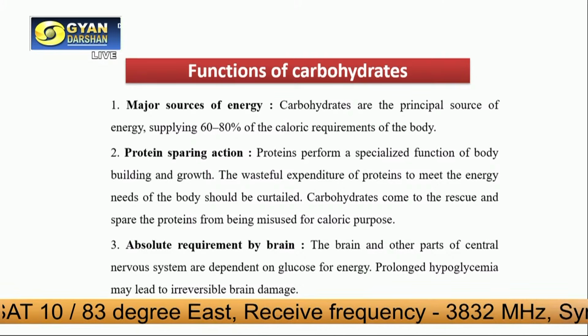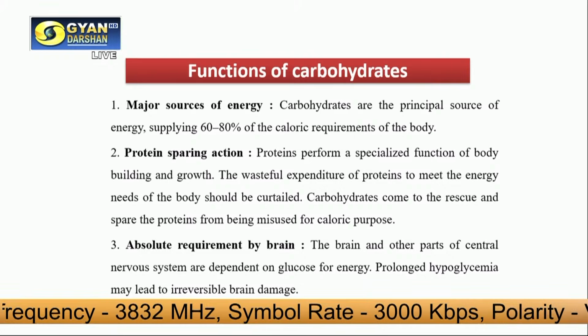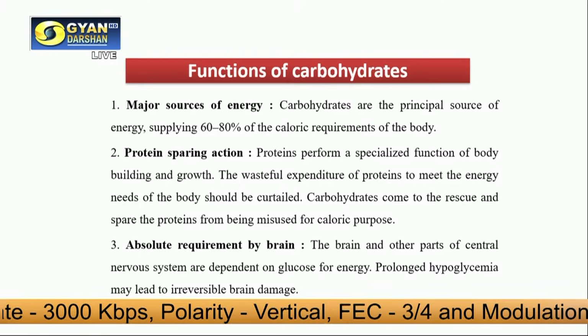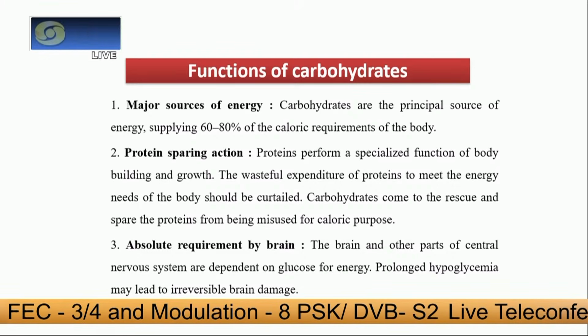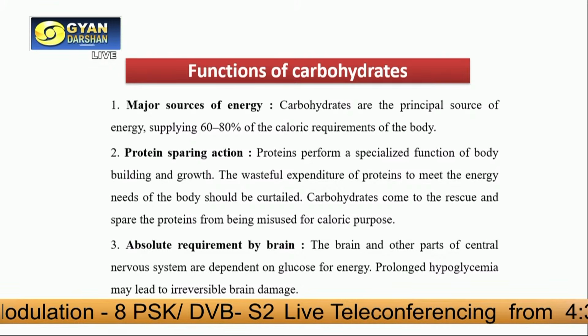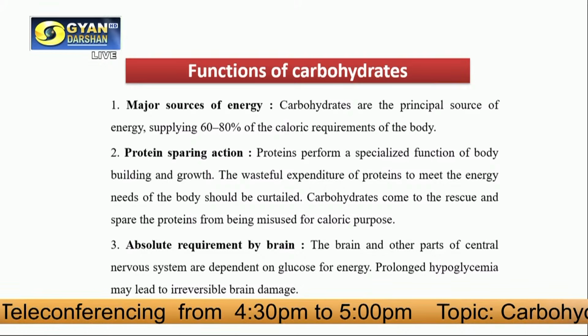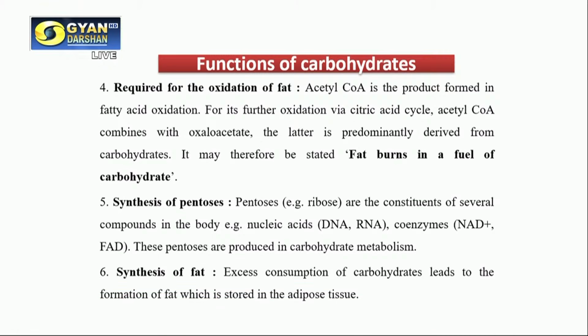And if we take another example, there is the absolute requirement by the brain. The functioning of the brain depends on glucose. Glucose acts as an energy source for the brain, and prolonged fasting or prolonged hypoglycemia will very adversely affect the functioning of the brain. Another very important function is that it is required for the oxidation of fat also.